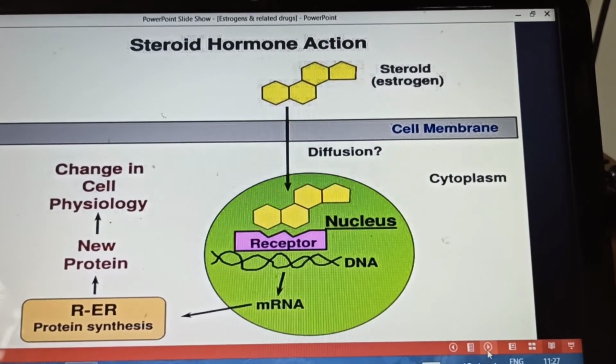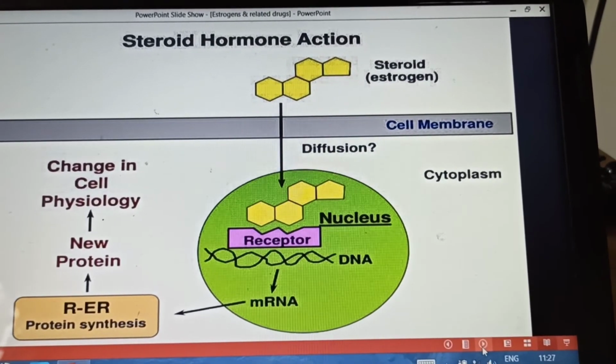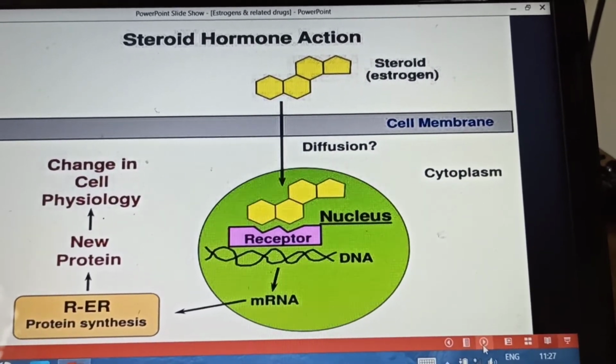And so time is required for the onset of action of the steroid hormone, because the new protein synthesis takes time.